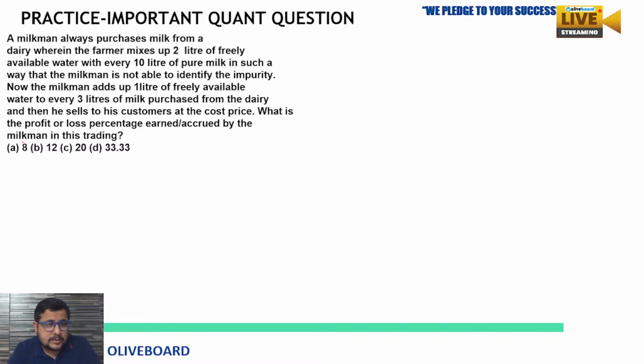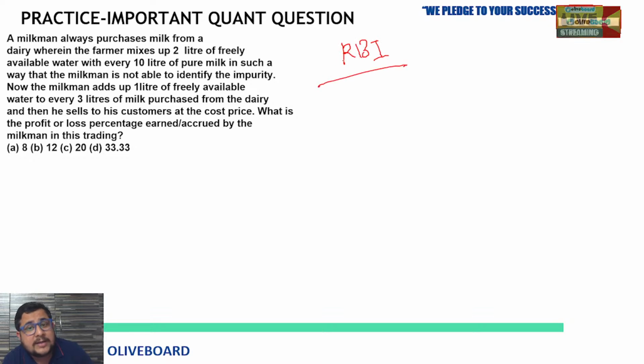A milkman always purchases milk from a dairy wherein the farmer mixes up 2 liters. The question seems lengthy, but you have to go through the lines, and that is the basic approach you have to follow, because in RBI Grade B you will find lengthier questions. There will be paragraph-based questions from the arithmetic section. So you will see questions like this, and we are practicing the same.